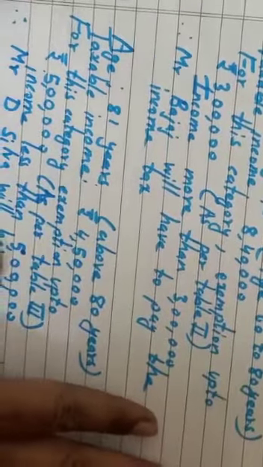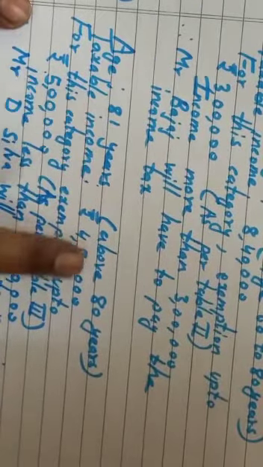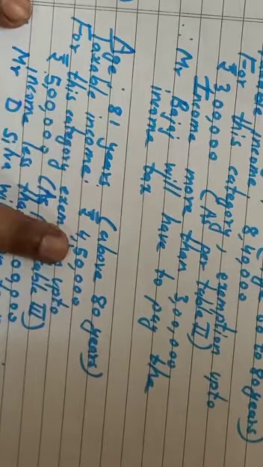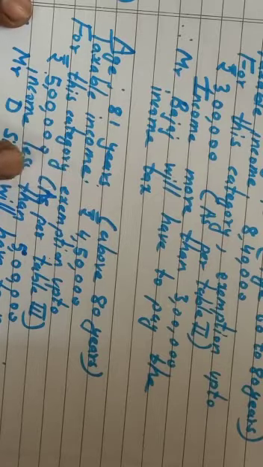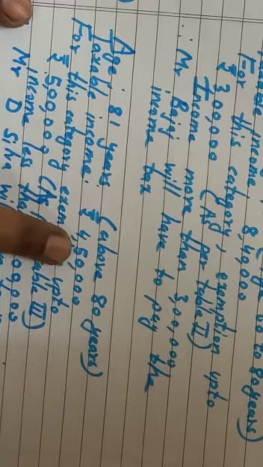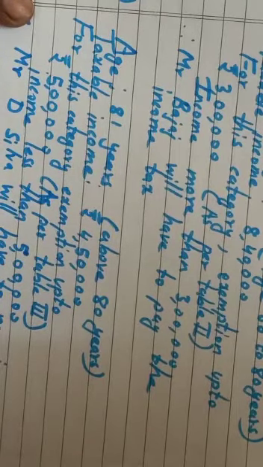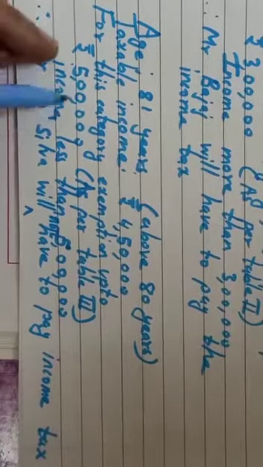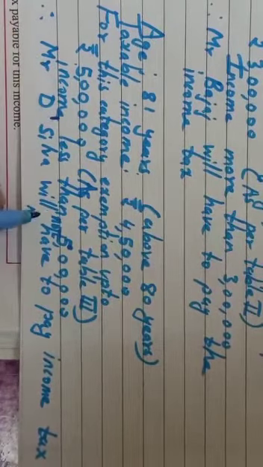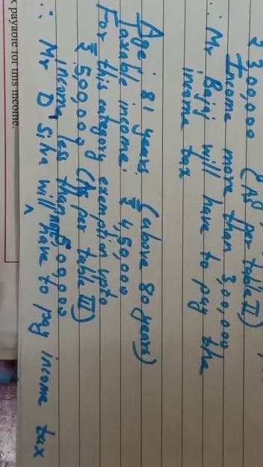See here, I have just written this, age 81 years means above 80 years. Taxable income 4,50,000. So exemption is up to 5 lakh. That you should remember, 5 lakh. So it is less than 5 lakh, his taxable income is less than 5 lakh. So he does not have to pay income tax. So here just write De Silva, apostrophe, yes it is. And will not have to pay income tax. Just do this little correction.